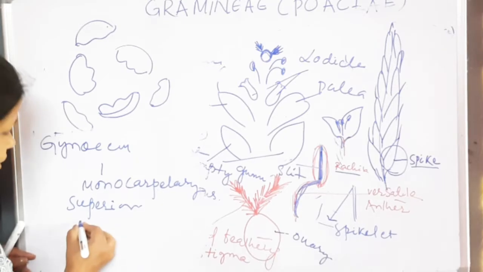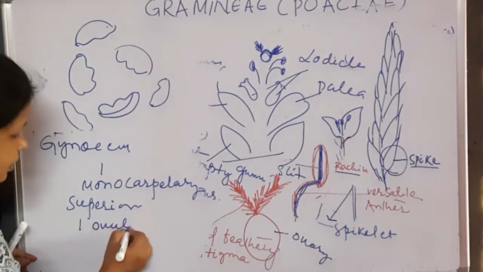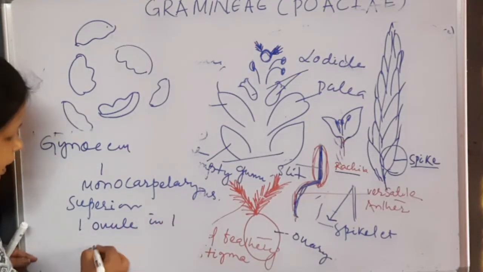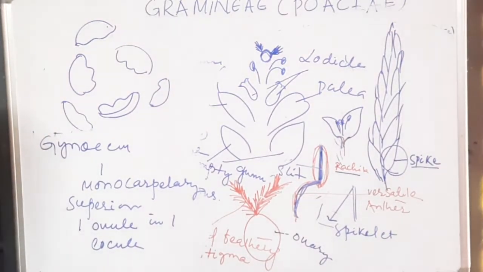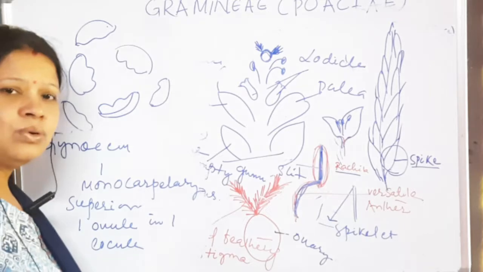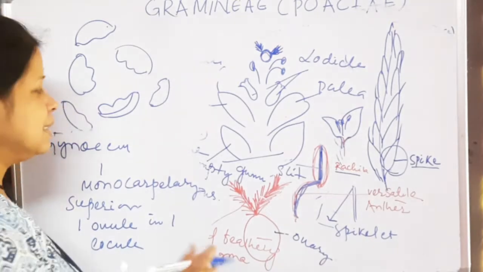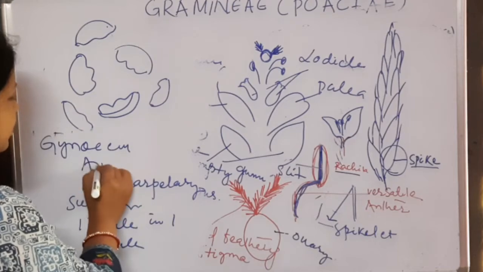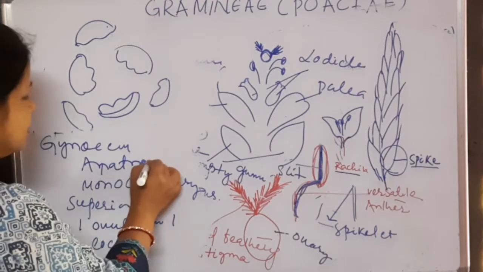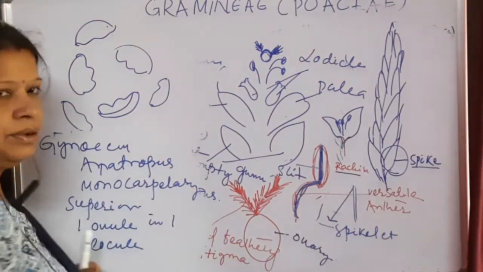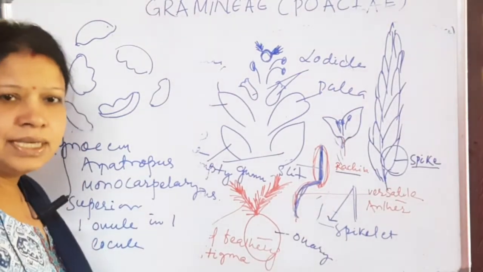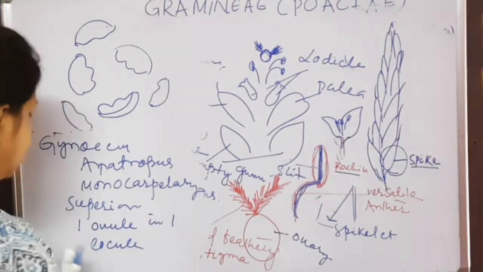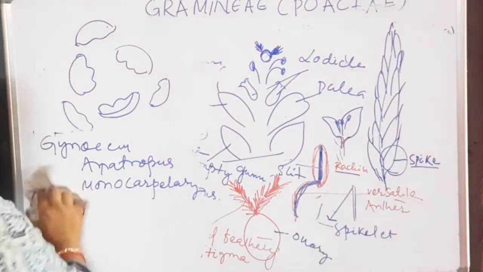Only one ovule in one locule, means only one chambered ovary where only one ovule is present, and this ovule is anatropous ovule. Anatropous ovule. Only one ovule inside the single chamber of the ovary, and this is monocarpellary.